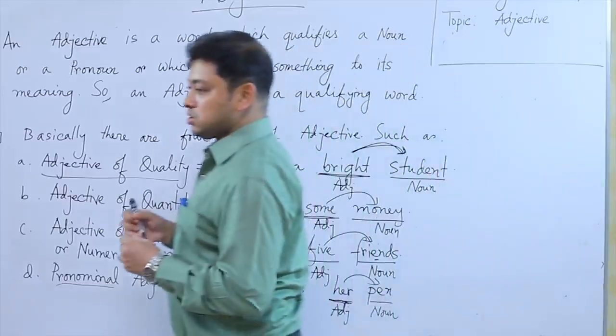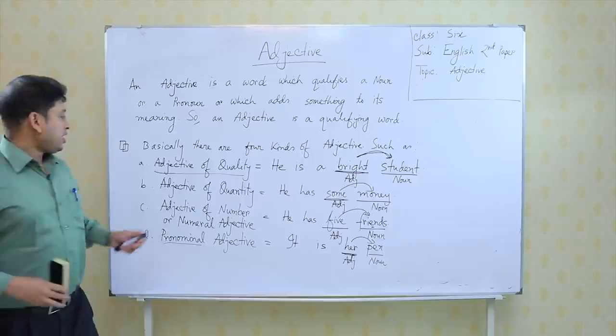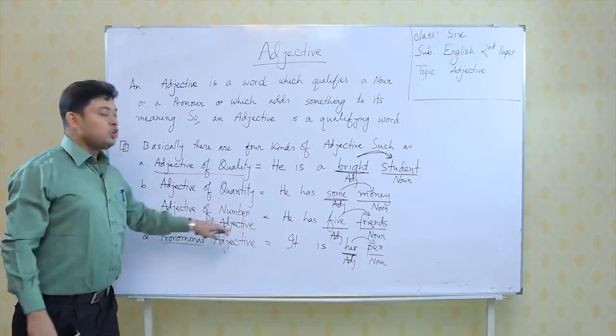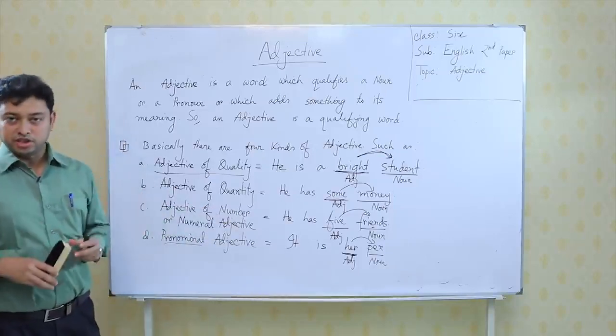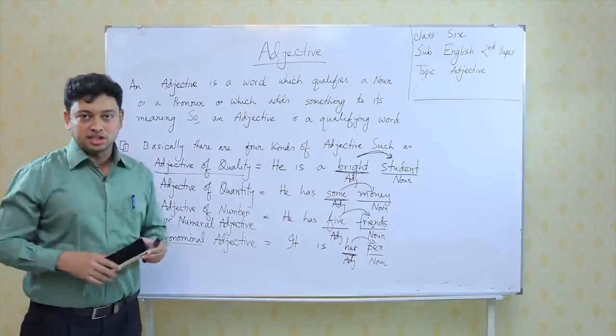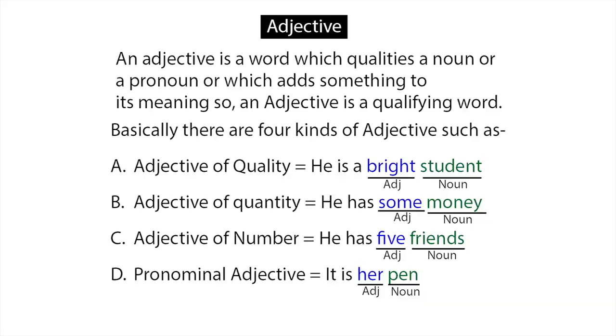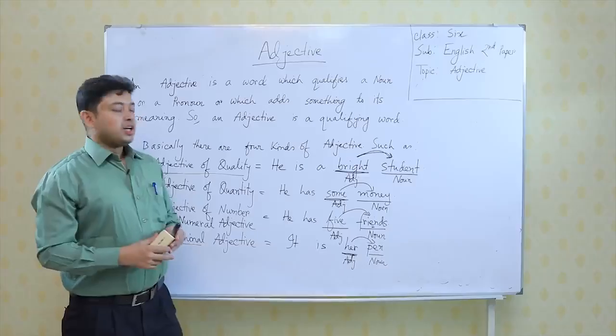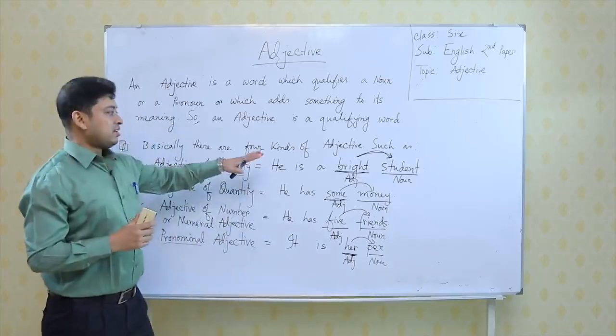Now, we shall focus more on some other examples. Here, adjective of number or numeral adjective has got some other classification. We shall move on to other classification as well. Then we shall move on to pronominal adjective, because pronominal adjective has got some other ideas. If we sum up all these ideas, we will be able to understand almost all the classification of adjective. Okay, now the 4 examples have been written.